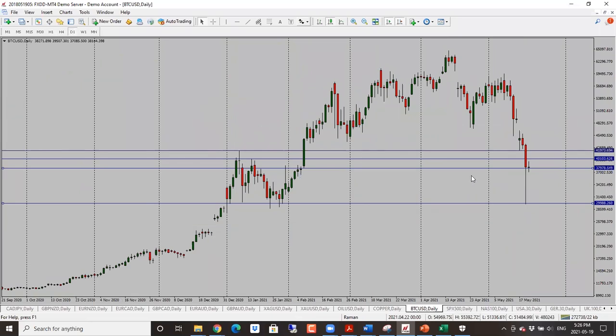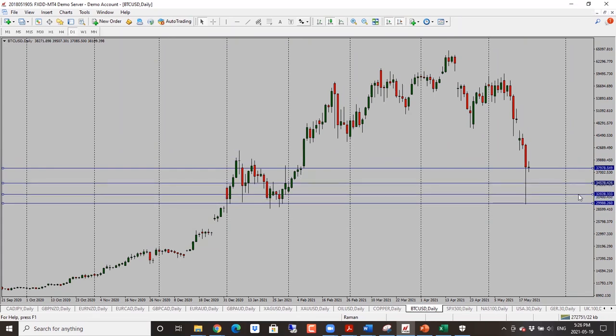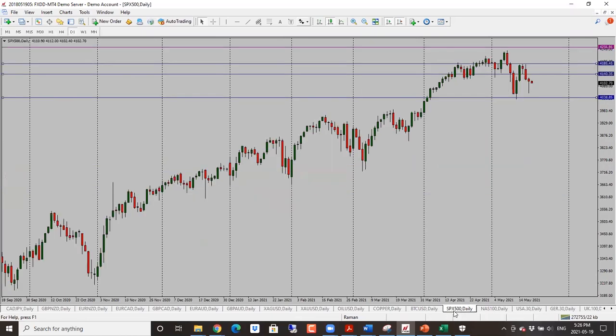So bias is still bearish. In this case, the first target is 34,500, and then we are looking at 32,000. So bearish bias for Bitcoin.